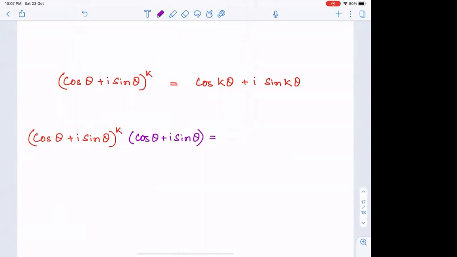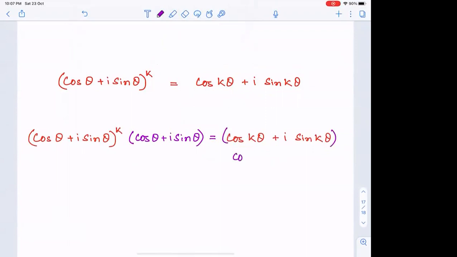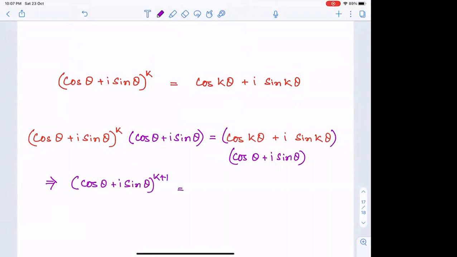That means on the other side we will have this expression multiplied by cos theta plus i sin theta, that is (cos theta plus i sin theta) whole to the power k plus 1 is cos k theta